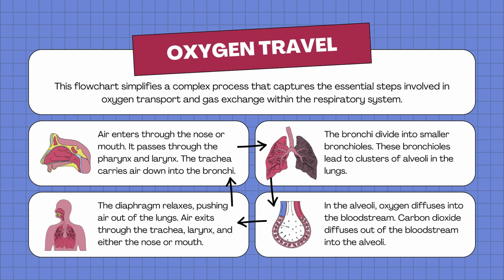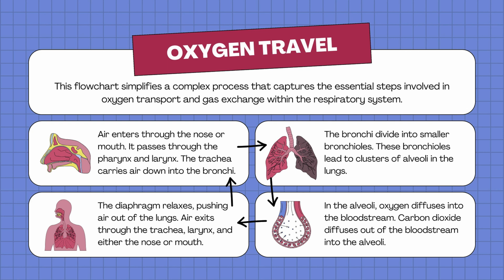And then, in the alveoli, oxygen diffuses into the bloodstream. Carbon dioxide diffuses out of the bloodstream into the alveoli. And the last, the diaphragm relaxes, pushing air out of the lungs. Air exits through the trachea, larynx, and either the nose or mouth. This cycle is repeated every day whenever you're breathing.